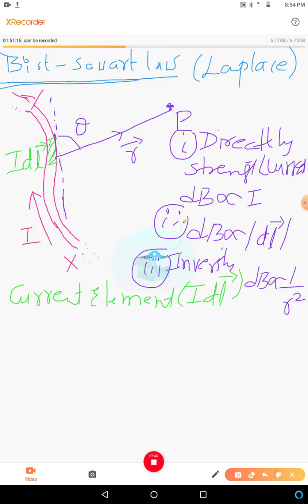So therefore combining all these three, we can write, I will write it here. So therefore dB, vector dB, is proportional to I, also it is proportional to dl, and also it is proportional to 1 by r square. So this is the combination of all these three statements. ಮೂರು ಸ್ಟೇಟ್ಮೆಂಟ್ನ ಮಾಡಿದ್ರೆ ಈ ಥರ ಆಗುತ್ತೆ.